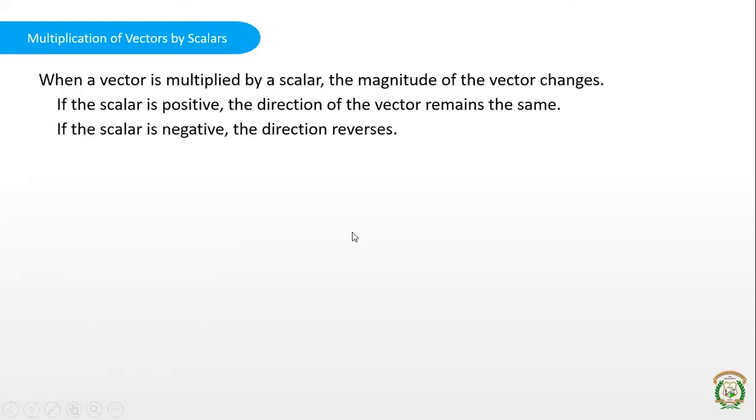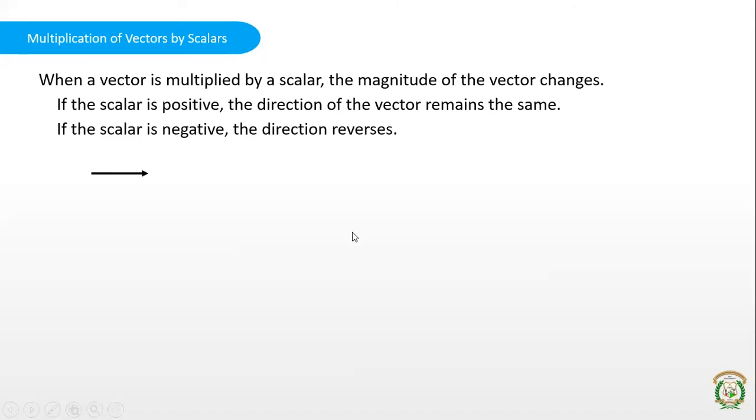When a vector is multiplied by a scalar, the magnitude of the vector changes. For example, if you are multiplying vector A with a scalar quantity m, then the magnitude will be m multiplied by A. If the scalar is positive, then the direction of the vector also remains the same. But if the scalar is negative, then the direction will reverse.